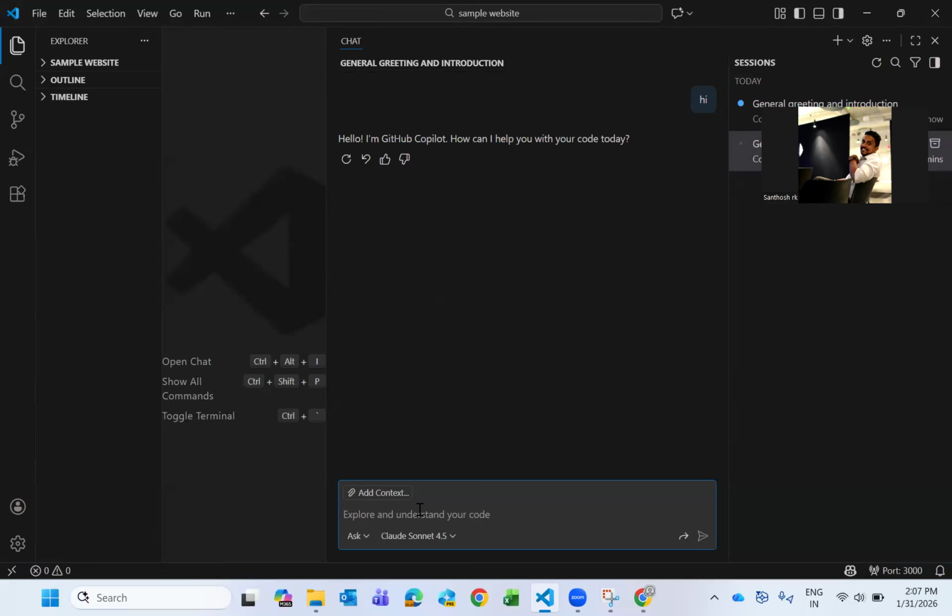It's a wrapped up model. Like how if we use ask, it works like ChatGPT and gives you an instant response. Agent is something like all the models are wrapped up. For example, let's take Claude Sonnet 4.5. It's wrapped up into the model and it will work for you like an agent.